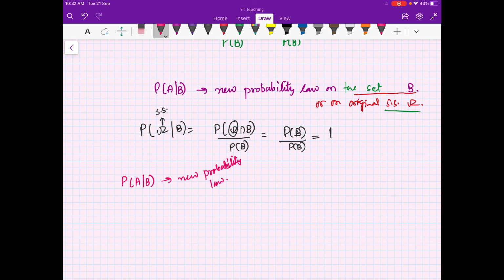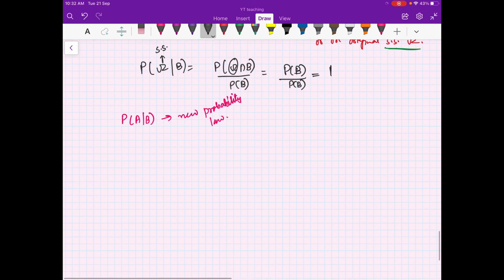In the next video we will practice more examples, because this is a topic which you have to understand well. In real life situations also, whenever we face a situation, we already have some extra information, so most of the time we deal with conditional probabilities. Let us look at this one example: we toss a fair coin three successive times.